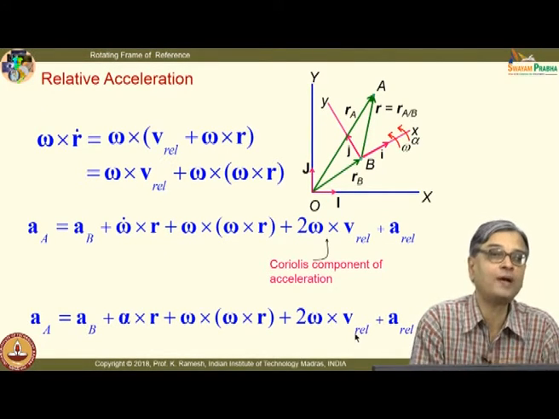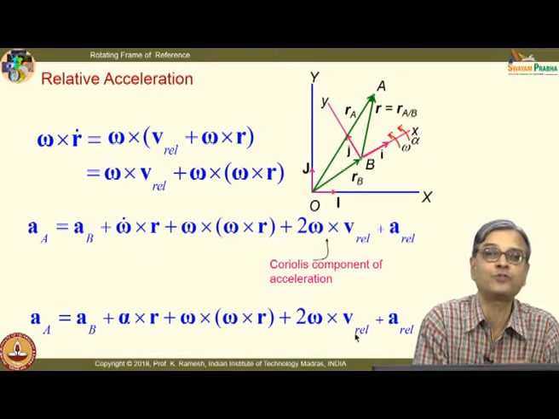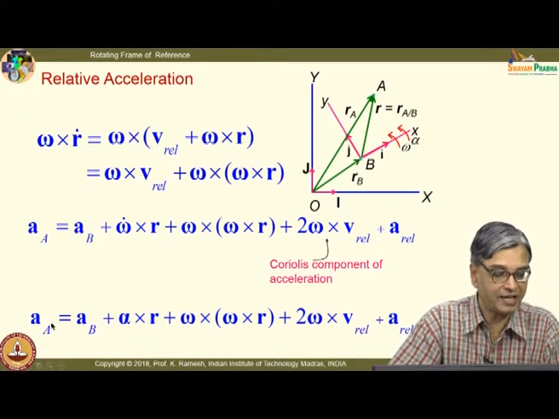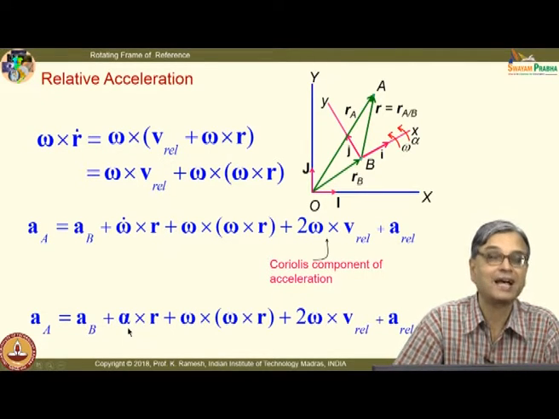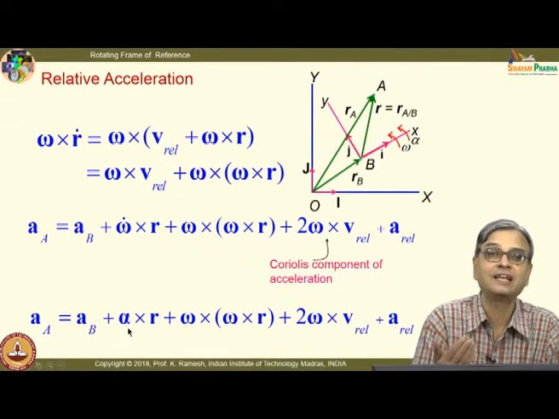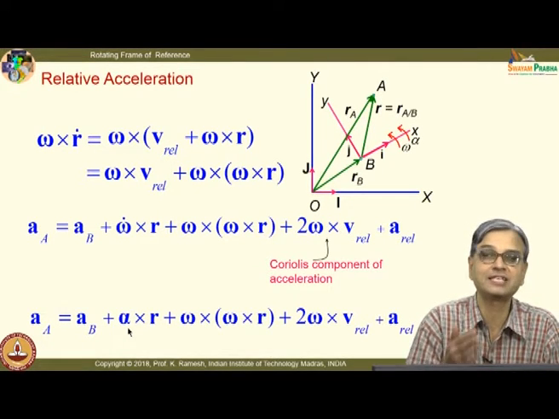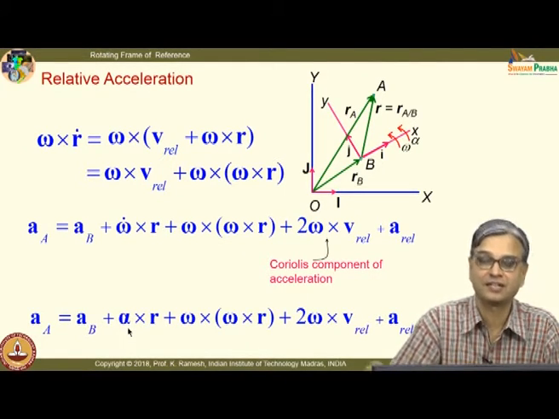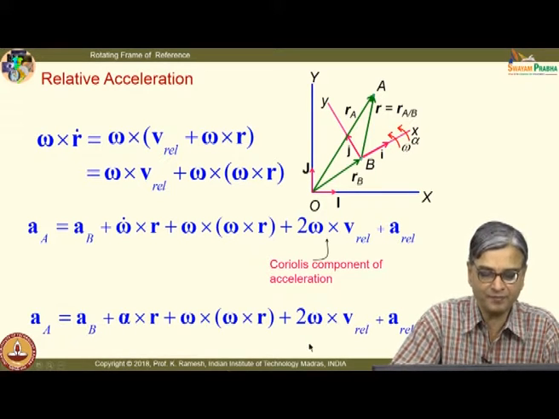And if you go back and look at it from the point of view of your relative acceleration concept, I have AA equal to AB plus a whole lot of these quantities, which have to be relabeled as the relative acceleration of A with respect to B. It has many components, and we need to get an interpretation of these quantities, that we will also do.